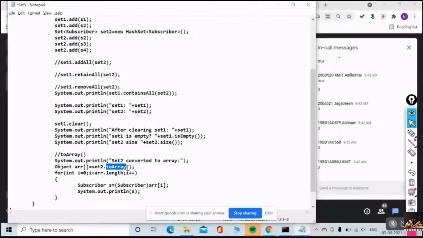But it is an array of what? Array of subscribers. Have a look at this statement and please tell me what it is going to return.